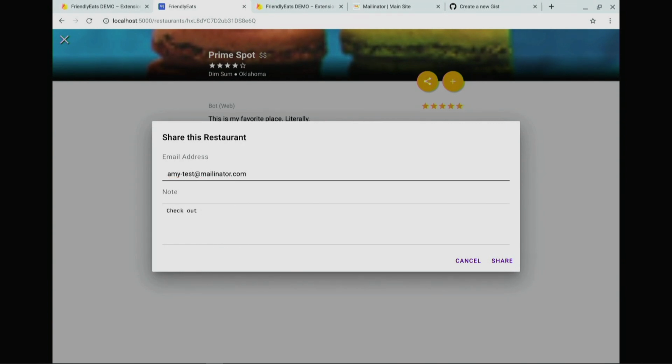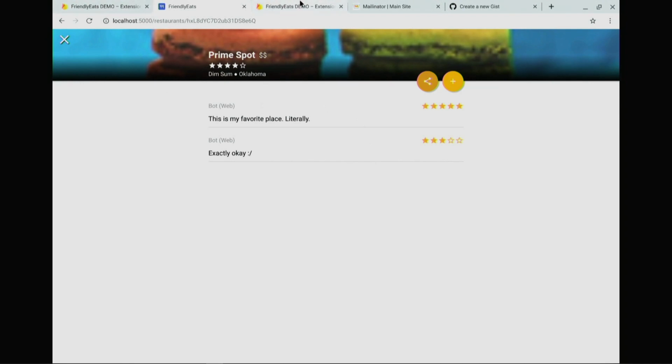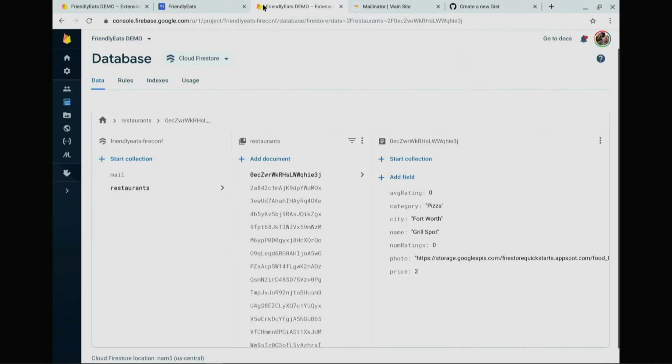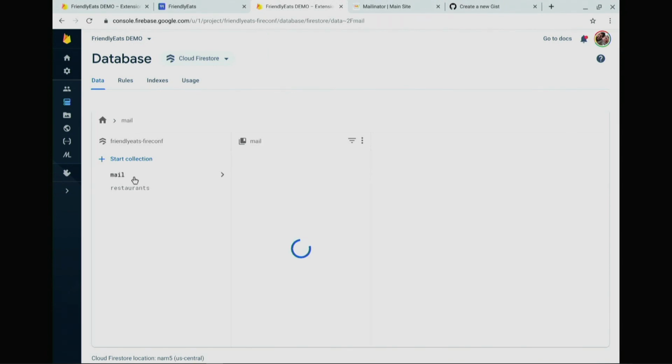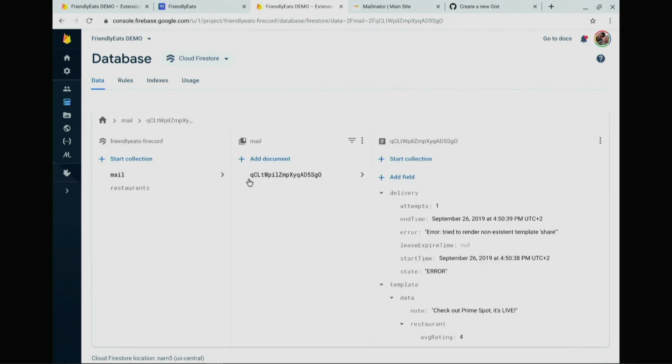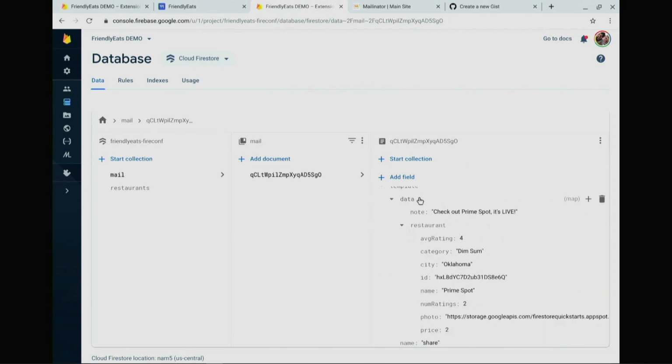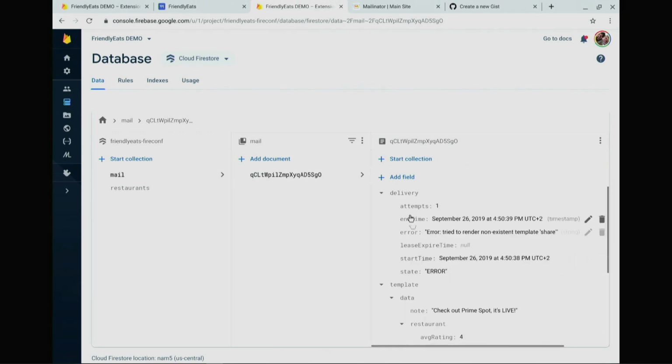Check out Prime Spot, it's live. So this time I hit share and there's no alert, which means that my code has changed at least. And if I pop over to the Firestore console and go to mail, I can see this document here where not only does it have the data that I added, but it also has this delivery data. And oh, the state looks like error. And if I see error, tried to render non-existent template share. Well, that makes sense. I told it to use a template, but I didn't actually create the template.